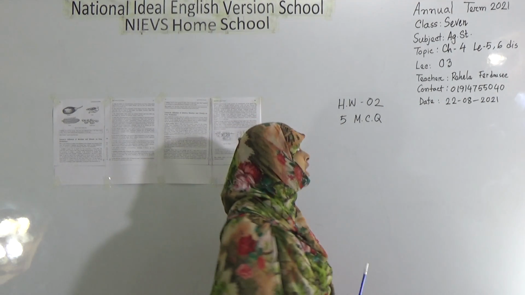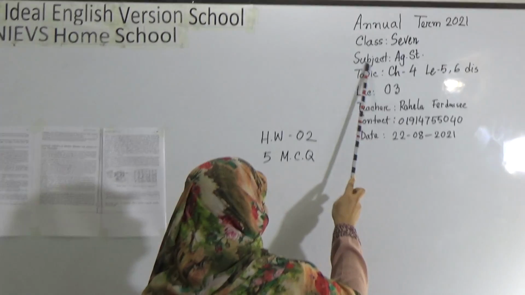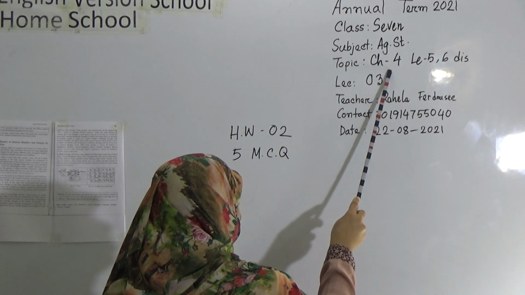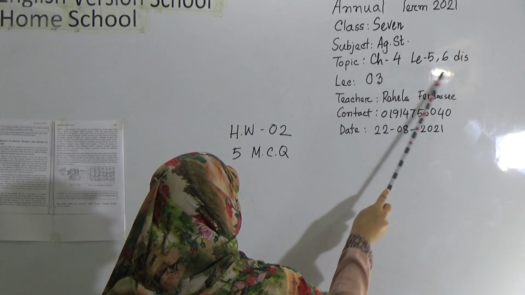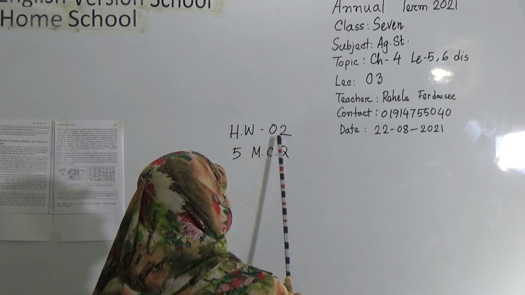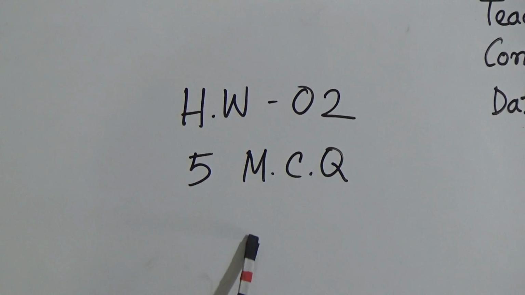Today we are going to have a class with the students of class 7. Our today's subject is agriculture studies. Today we will discuss chapter 4, lesson 5 and 6. Our today's lecture number is 3 and our today's SW number is 2. You will write 5 MCQs after reading the text.